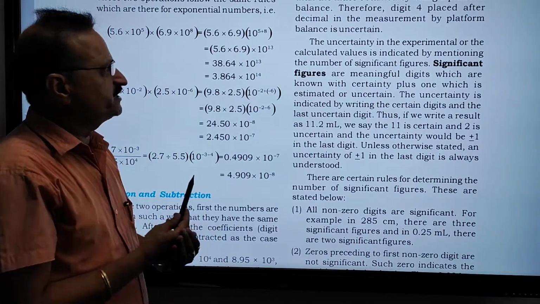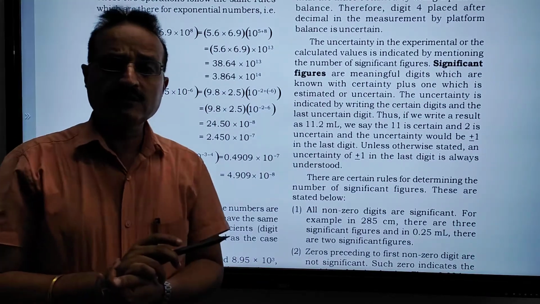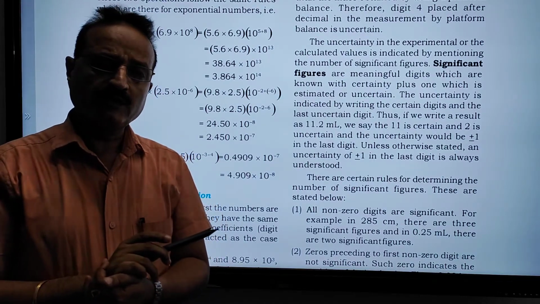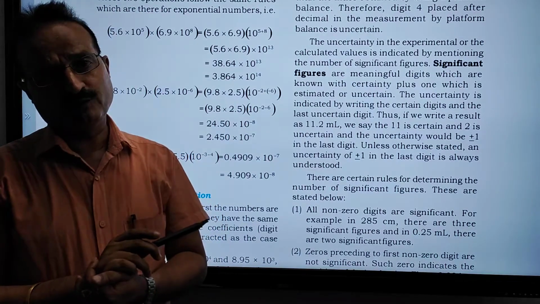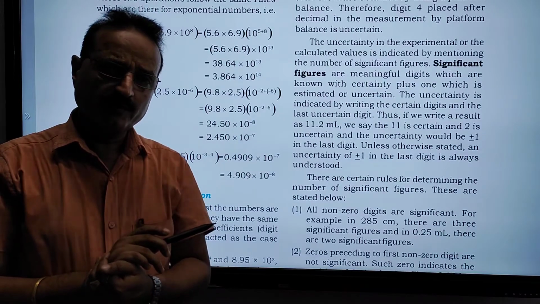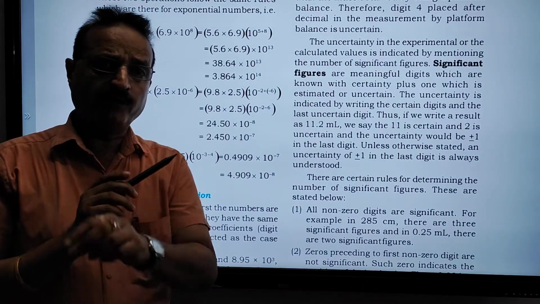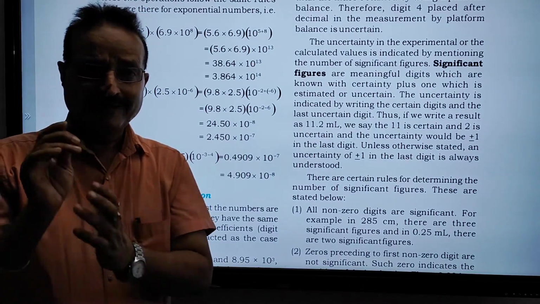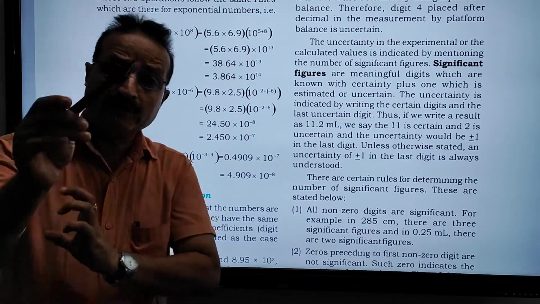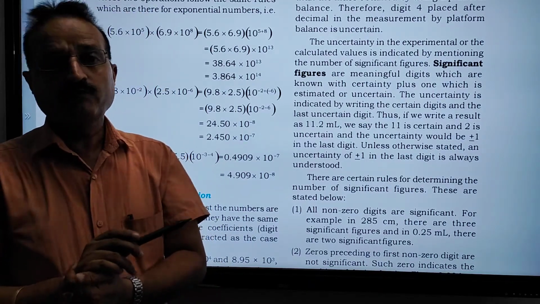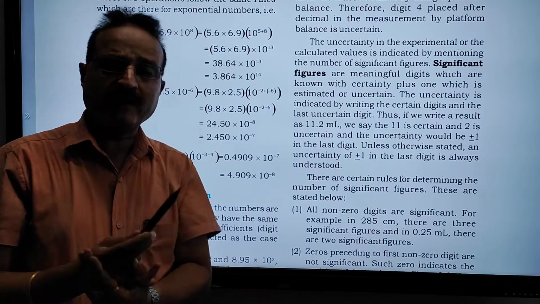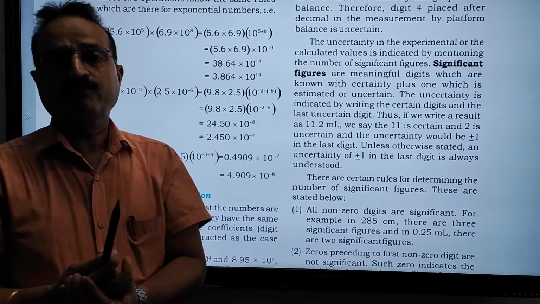So we must decide which value is uncertain and which is certain. 9 is the certain value. 9.4 and 9.4 something: 9.4 is common in both figures. So we must take the perfect value as 9.4.